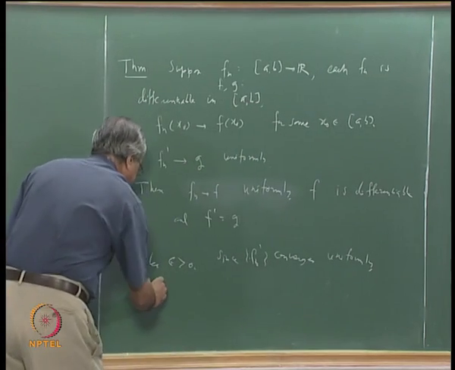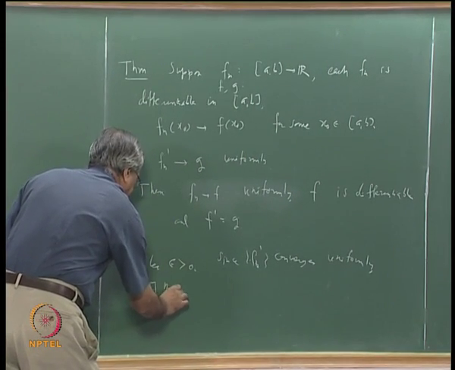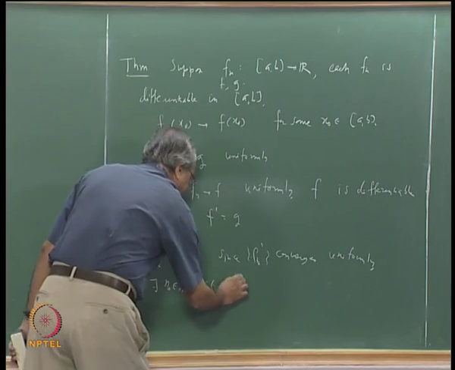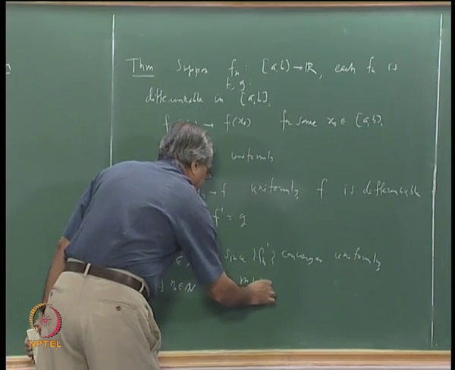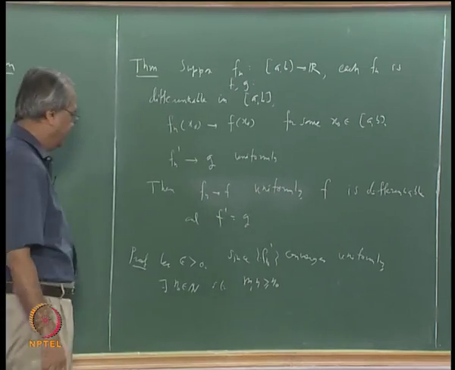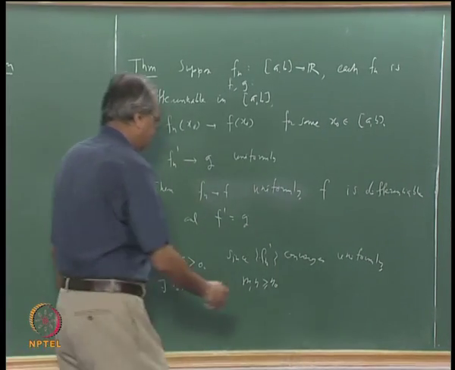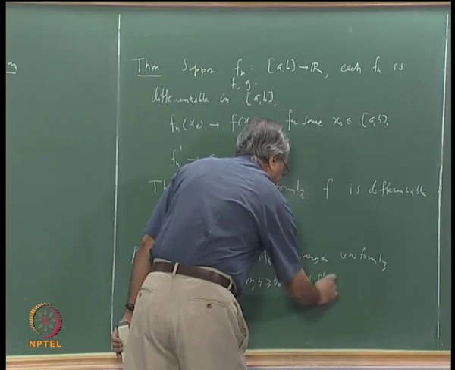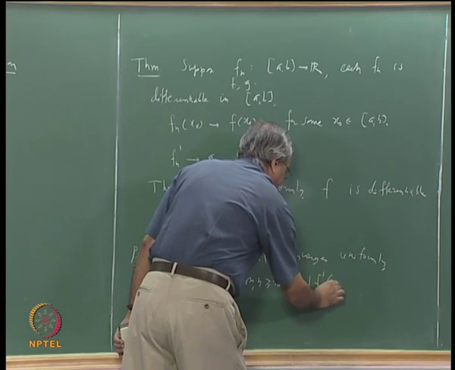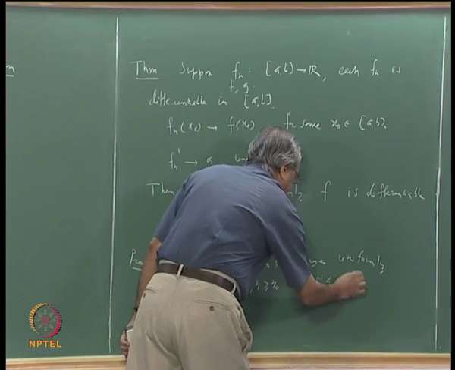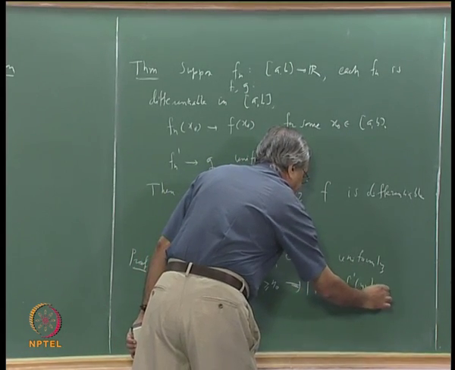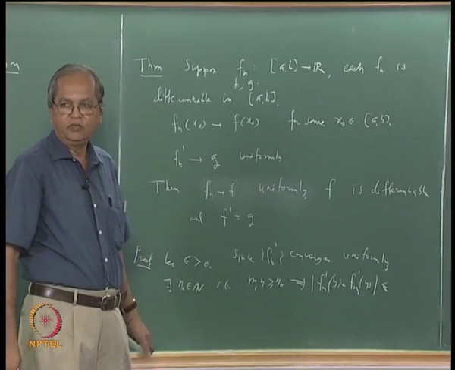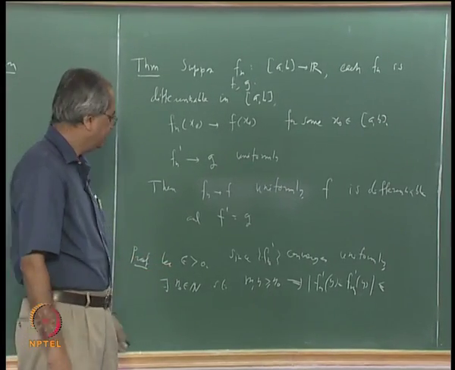there exists n0 in N such that m and n bigger than or equal to n0 implies mod fn prime y minus fm prime y can be made less than or equal to any arbitrary number for every y in [a, b].